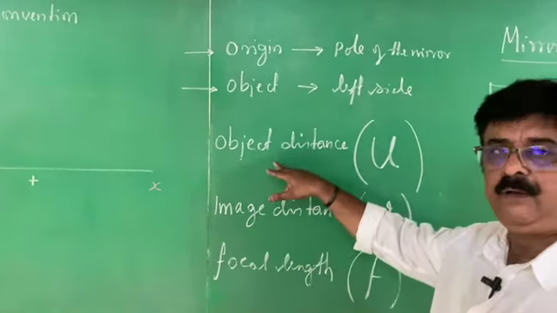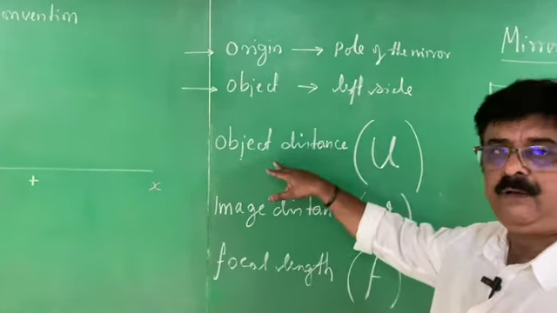The next thing is, all these things I told you were about the x-axis. Now I am talking about the y-axis. If I write the graph like this, with x-axis and y-axis, say this is X, O, X dash, Y, O, Y dash. Now consider this as the principal axis and O as the pole of the mirror, and here there is a mirror.